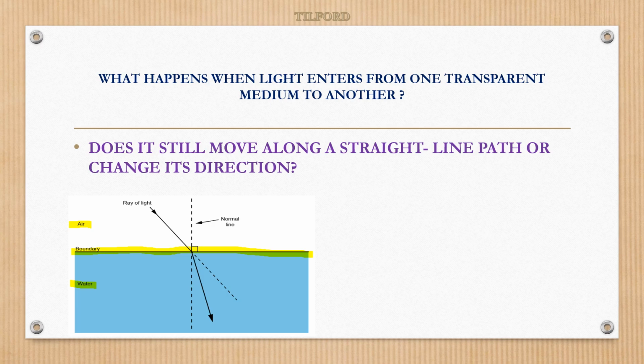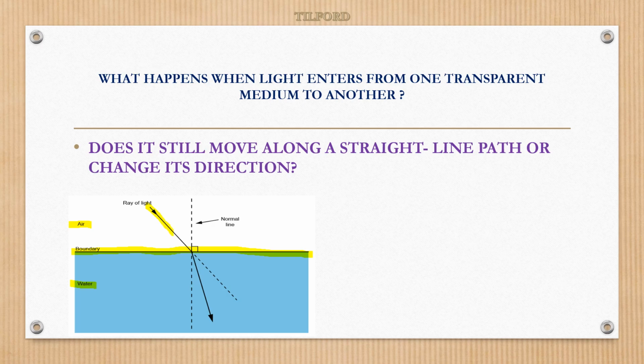In this case, light is entering from air medium. So that medium we call the incident medium. And light is entering the water medium. That medium we call the refractive medium. So let's see. In this case, light is incident from air in the form of rays.